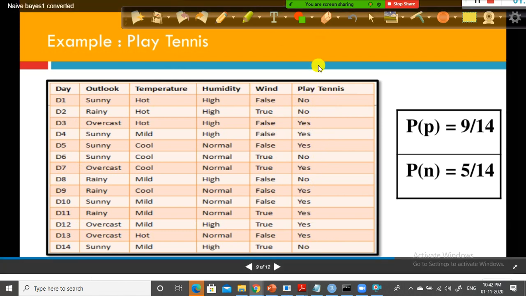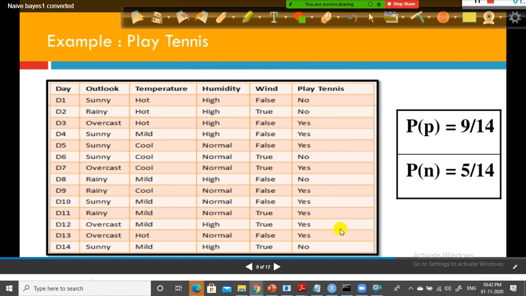Now look at this column. Tell me how many times he played tennis. Yes, how many yeses are there here? Totally 14 records are there, right? Out of 14 instances, 1, 2, 3, 4, 5, 6, 7, 8, 9.